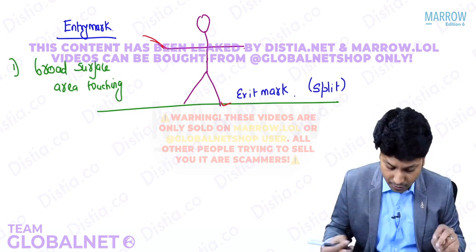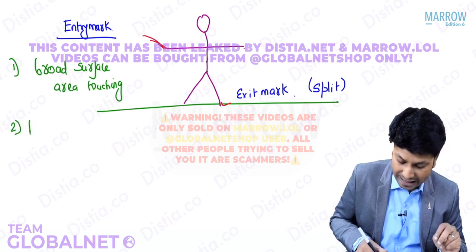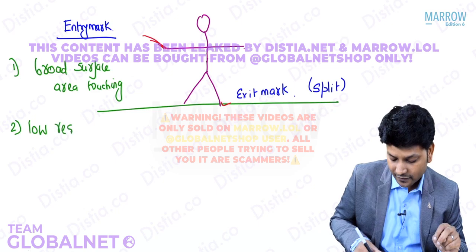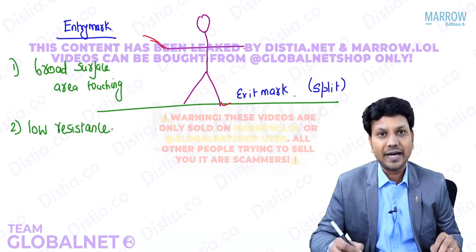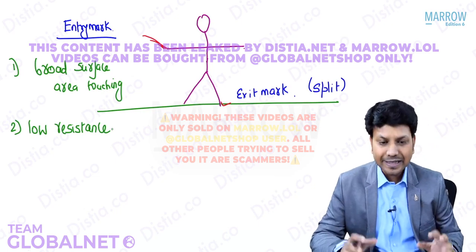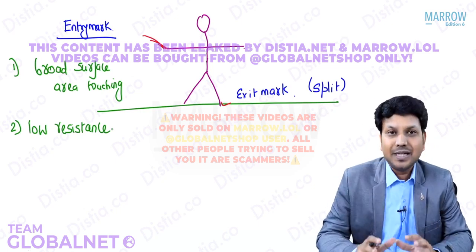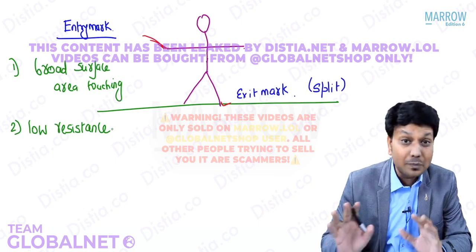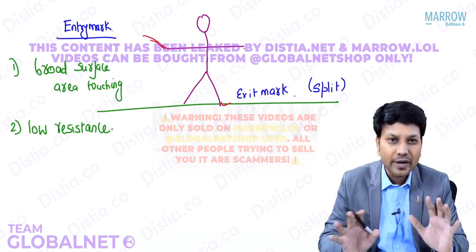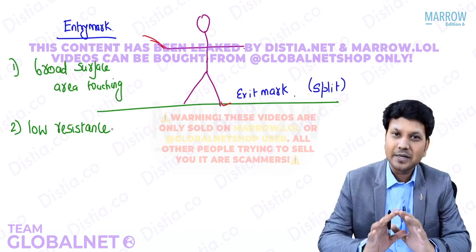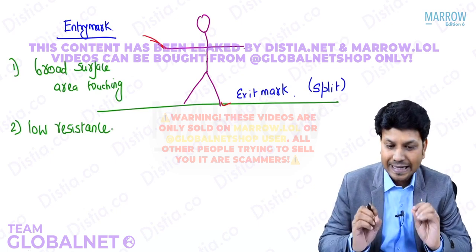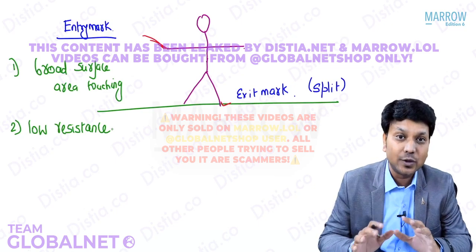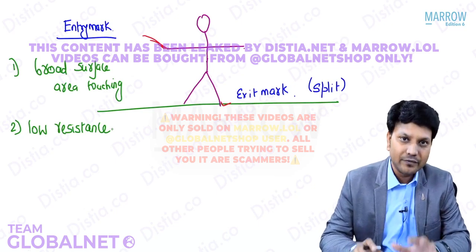Number two, if the resistance is very low, even then we will not be able to find any entry mark. Particularly in electrocution in a bathroom setup, which is so dangerous, the entire setup will be completely wet, there is no resistance at all, the electricity can easily pass, and the person can get electrocuted without an entry mark.